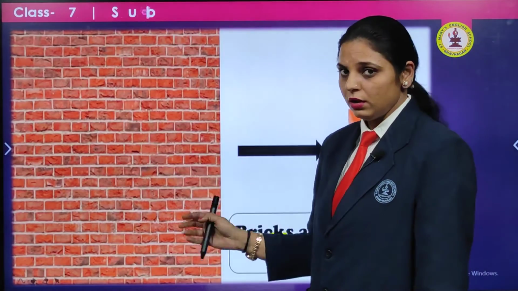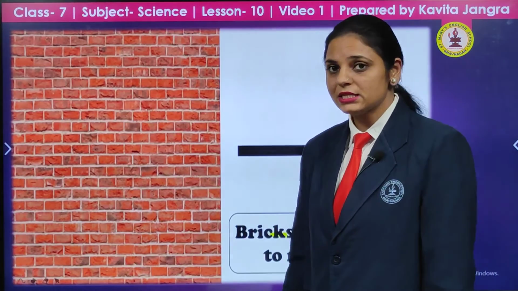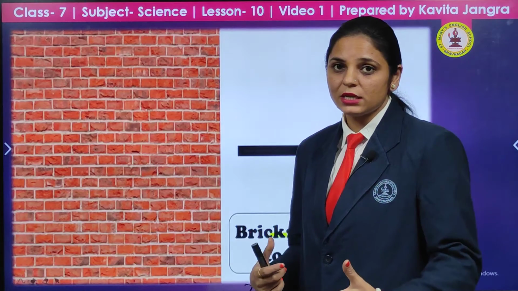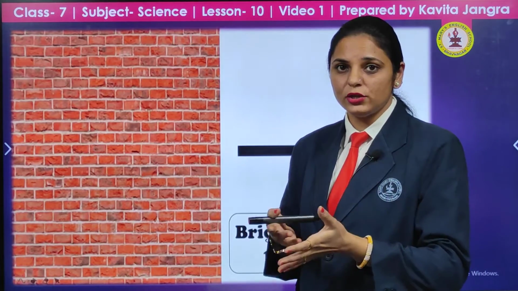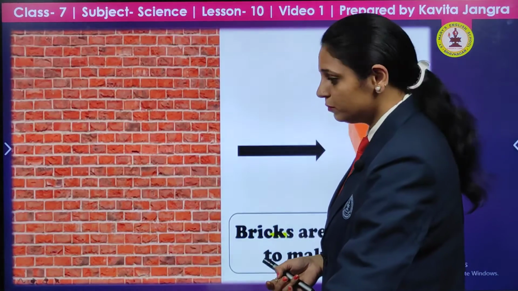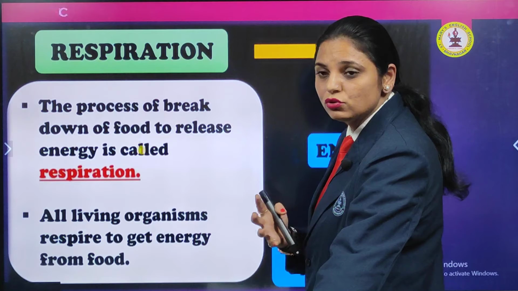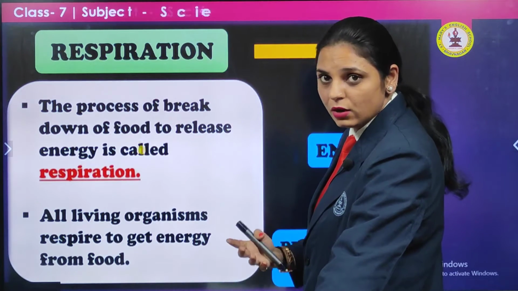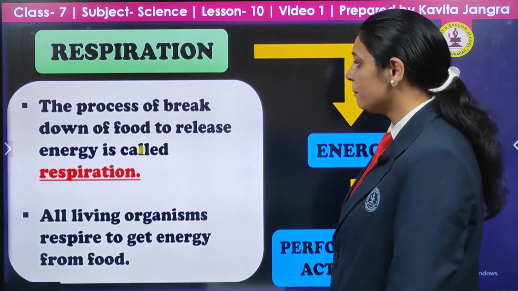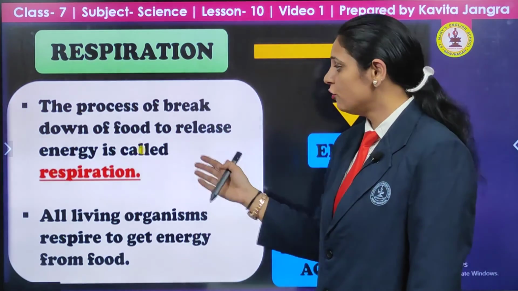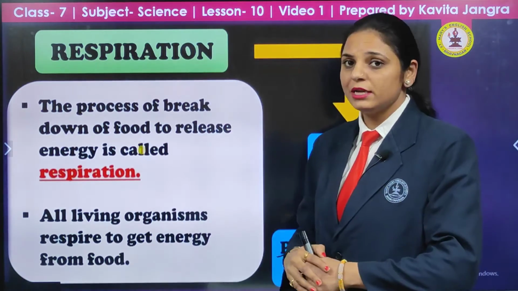Likewise, brick by brick they are joined together and transform into a wall. In the same way, the human body consists of cells. Cell to cell, they all join together and complete bodies form. All the cells constitute tissues. Tissues constitute organs, then organ systems, and completely the organism. Respiration is the process of breaking down of the food to release the energy.